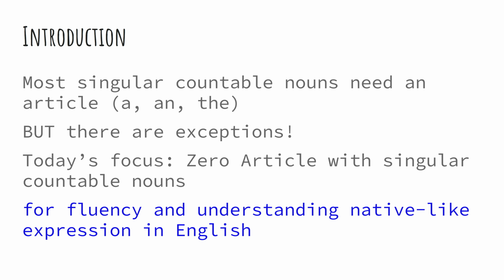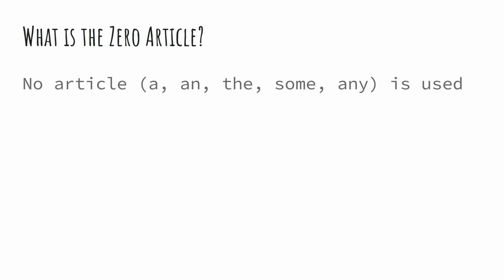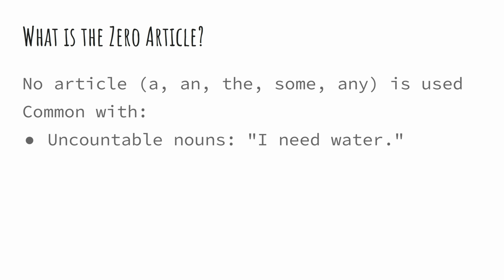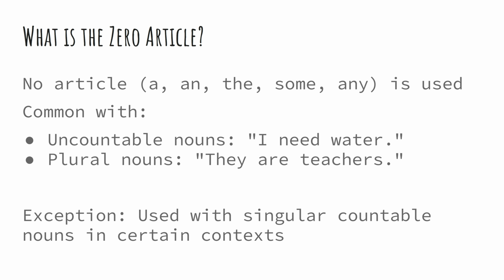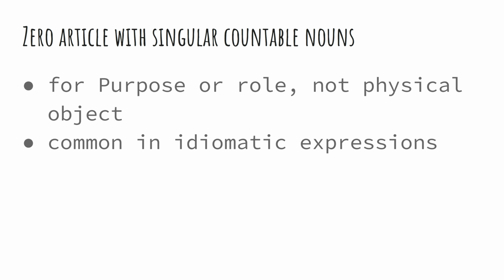What is the zero article? First, let's define it clearly. The zero article simply means we don't use an, the, some, any, or this, that before a noun. Usually we use the zero article with uncountable nouns, I need water, and plural nouns, they are teachers. But, and here's the twist, we also use it with singular countable nouns in some idiomatic expressions. These expressions usually refer to the purpose, role, or function of a place or activity, not the physical object itself.